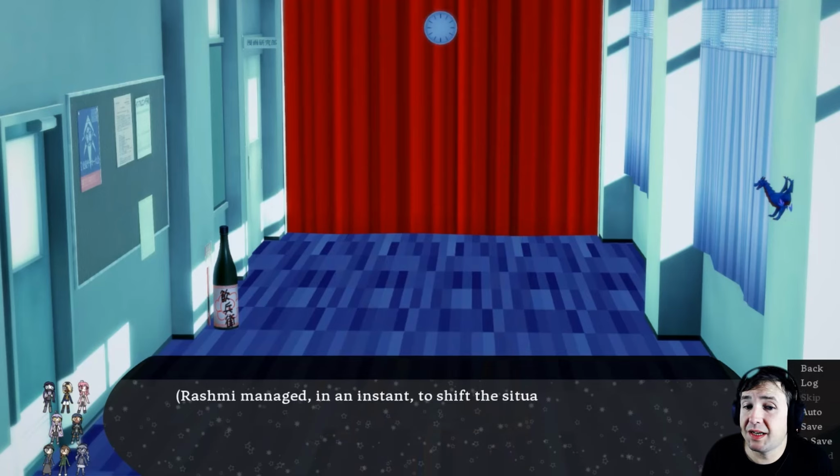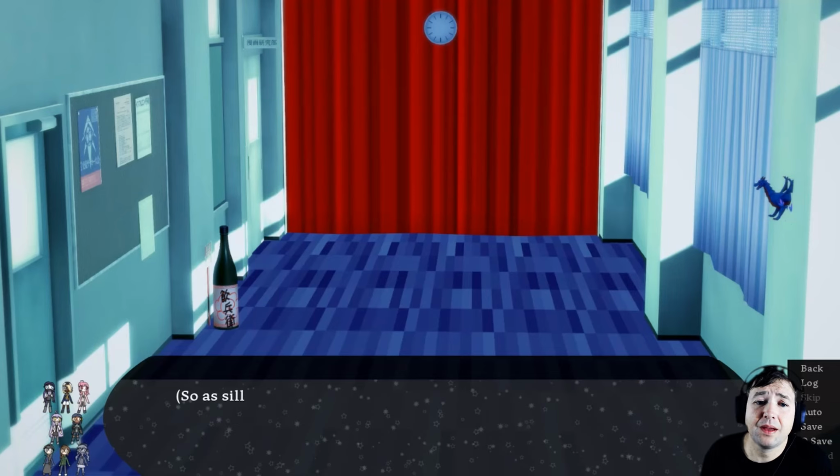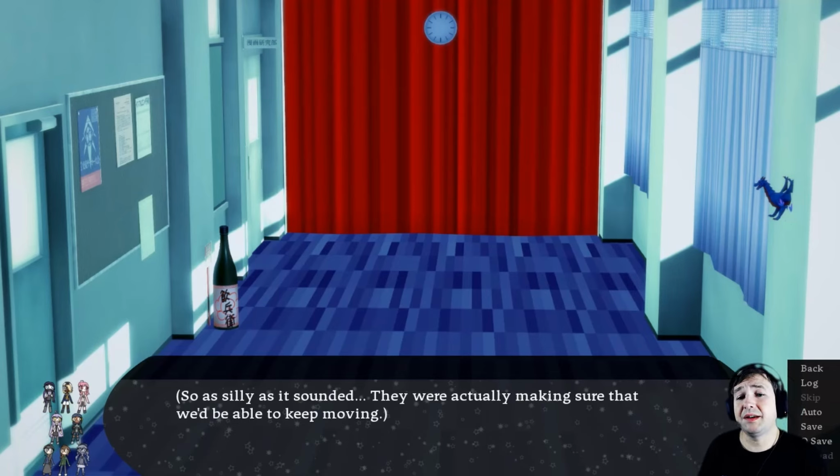Rashmi managed in an instant to shift the situation to one of some kind of team mission. I felt put off by this, only for a moment, before I realised that it was actually a good idea. People were more willing to work together playfully than seriously, right? So as silly as it sounded, they were actually making sure that we'd be able to keep moving.